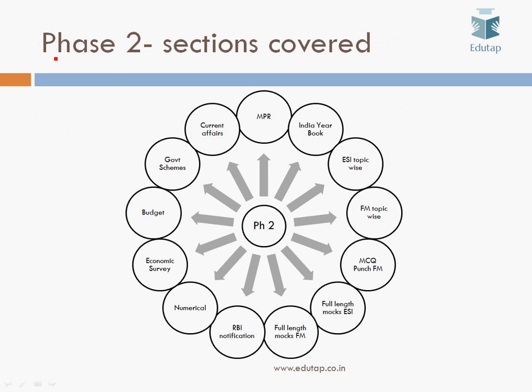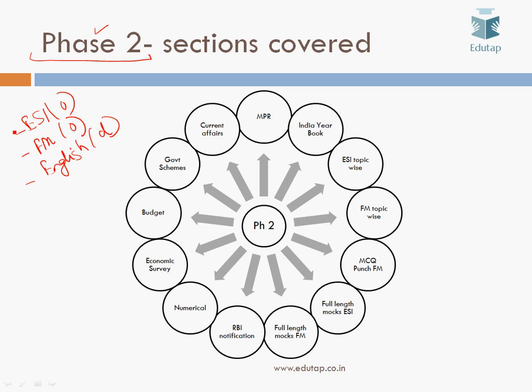Let's move on to phase 2. This is a very important stage of the examination. There are 3 papers in this phase. First is the paper on ESI, second is the paper on finance and management, and third is the paper on English, which is descriptive. Fine. So 2 papers are objective and the third paper is descriptive.